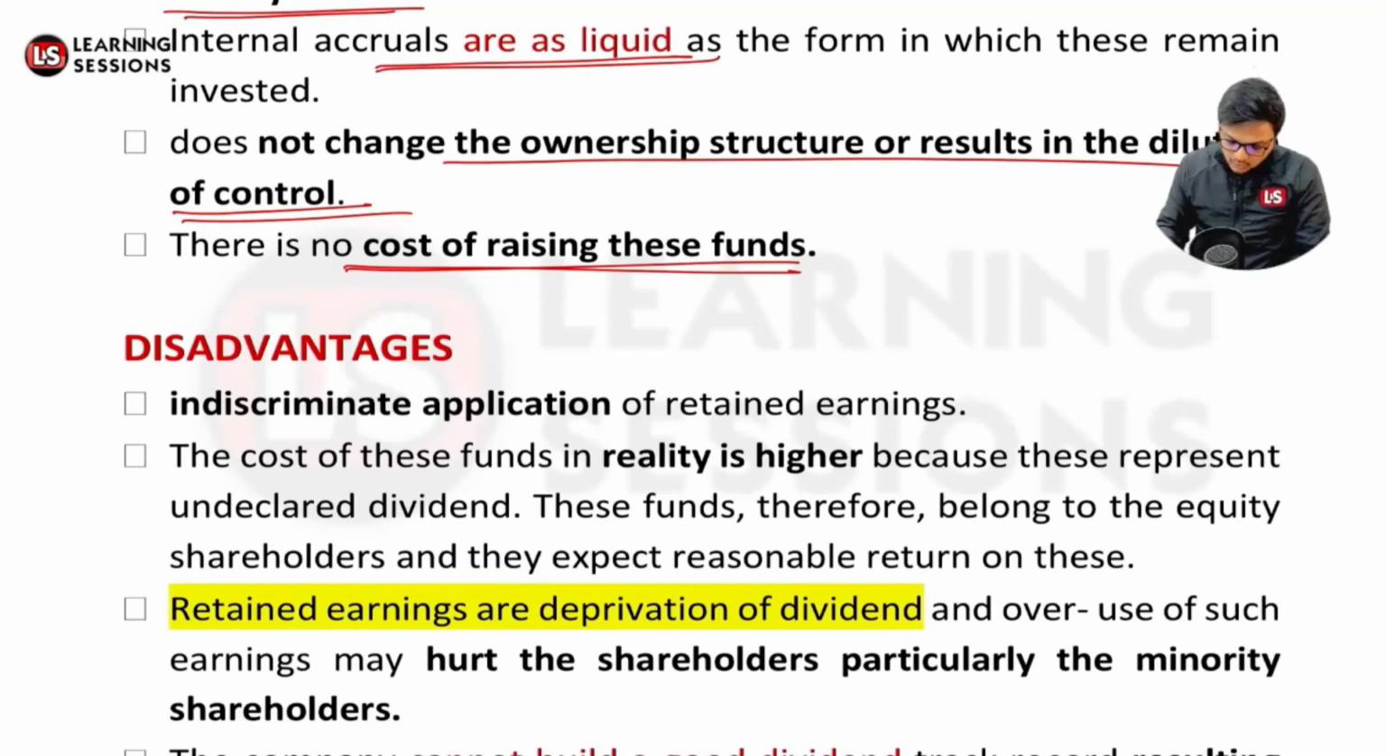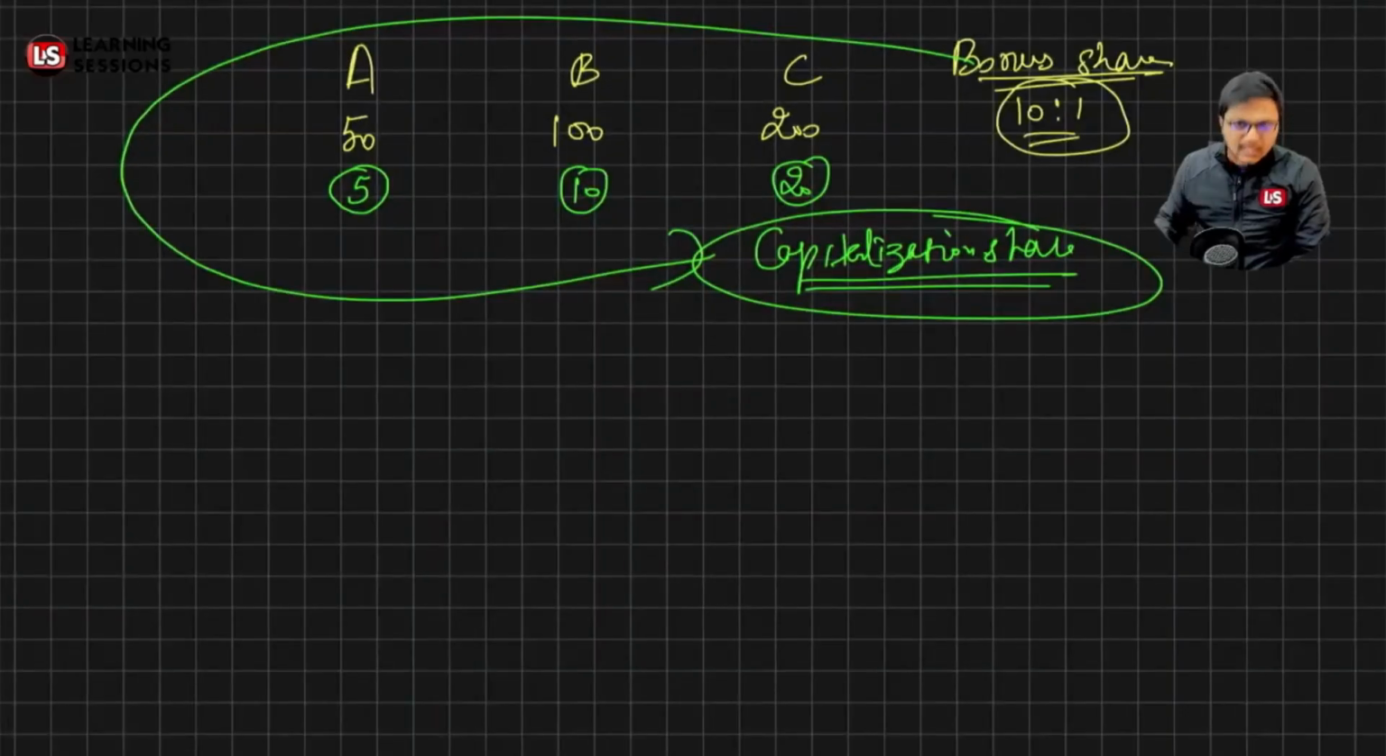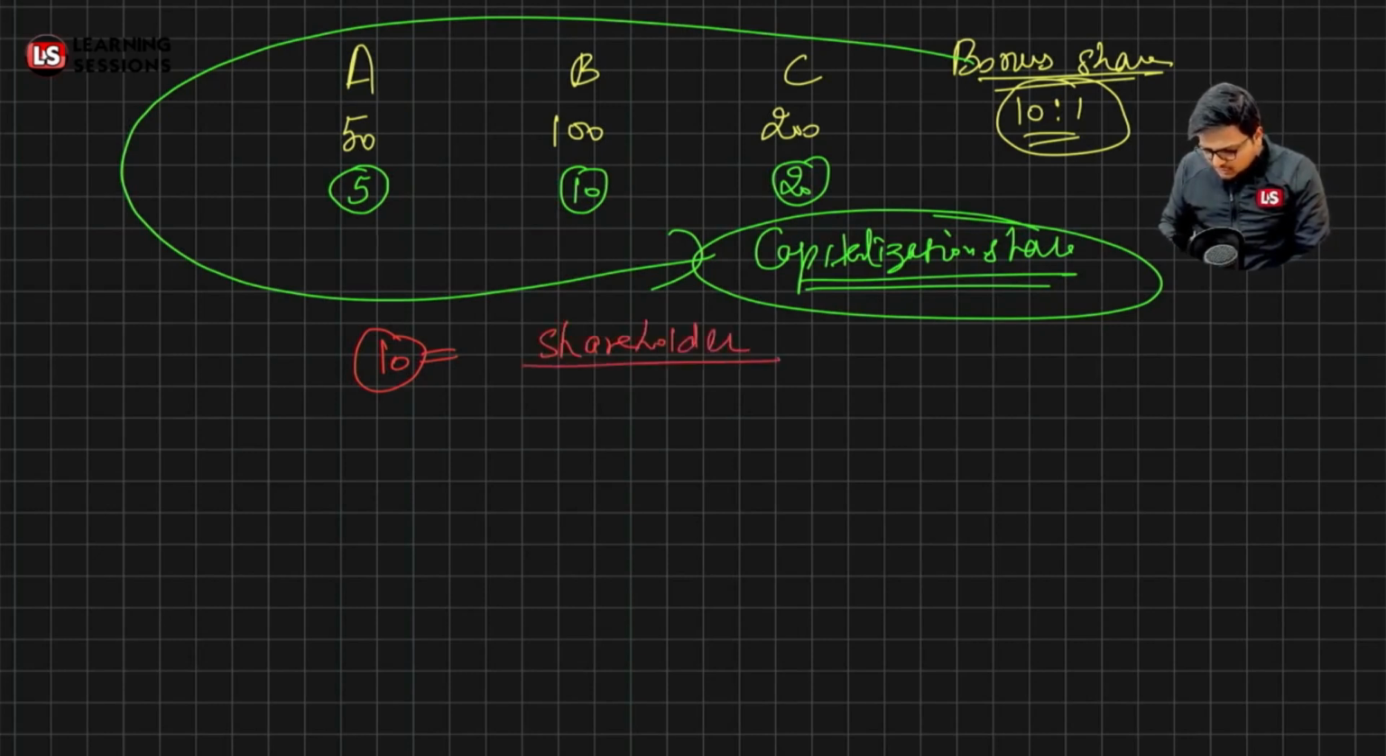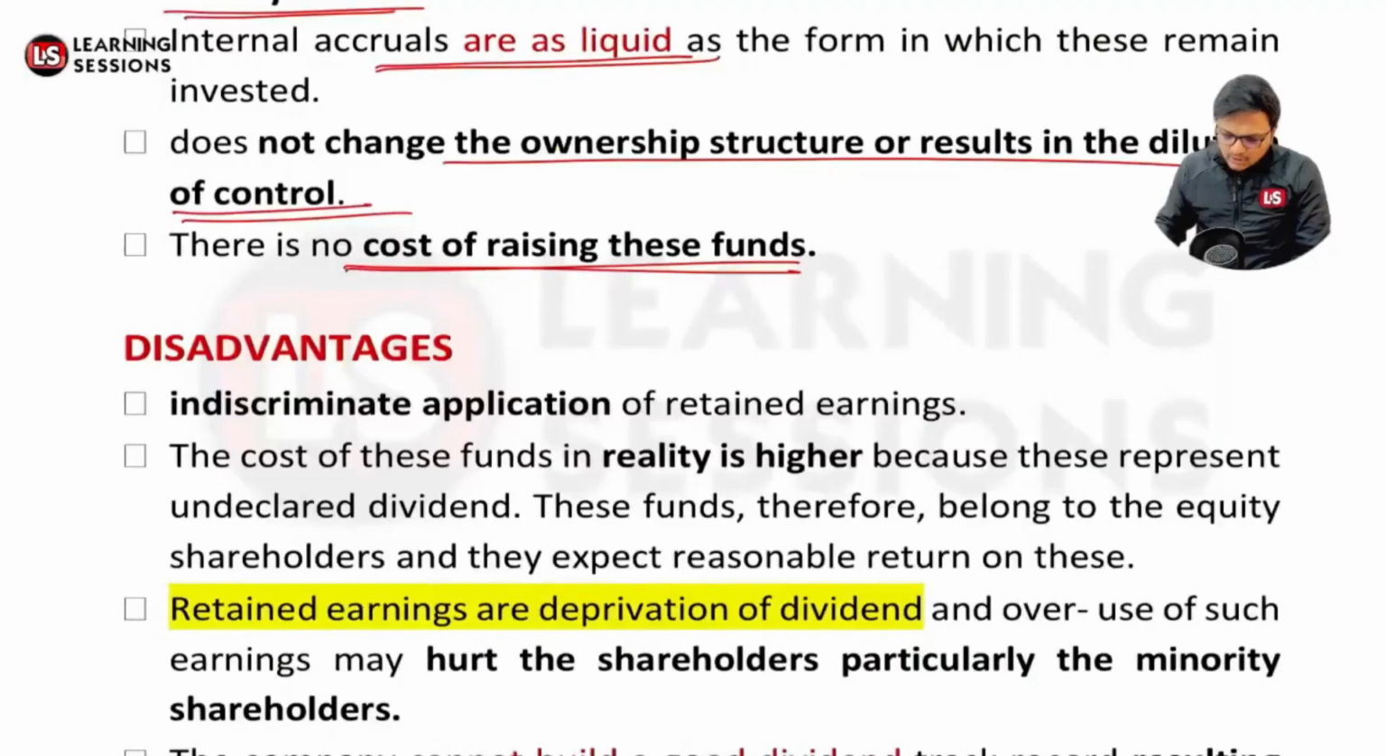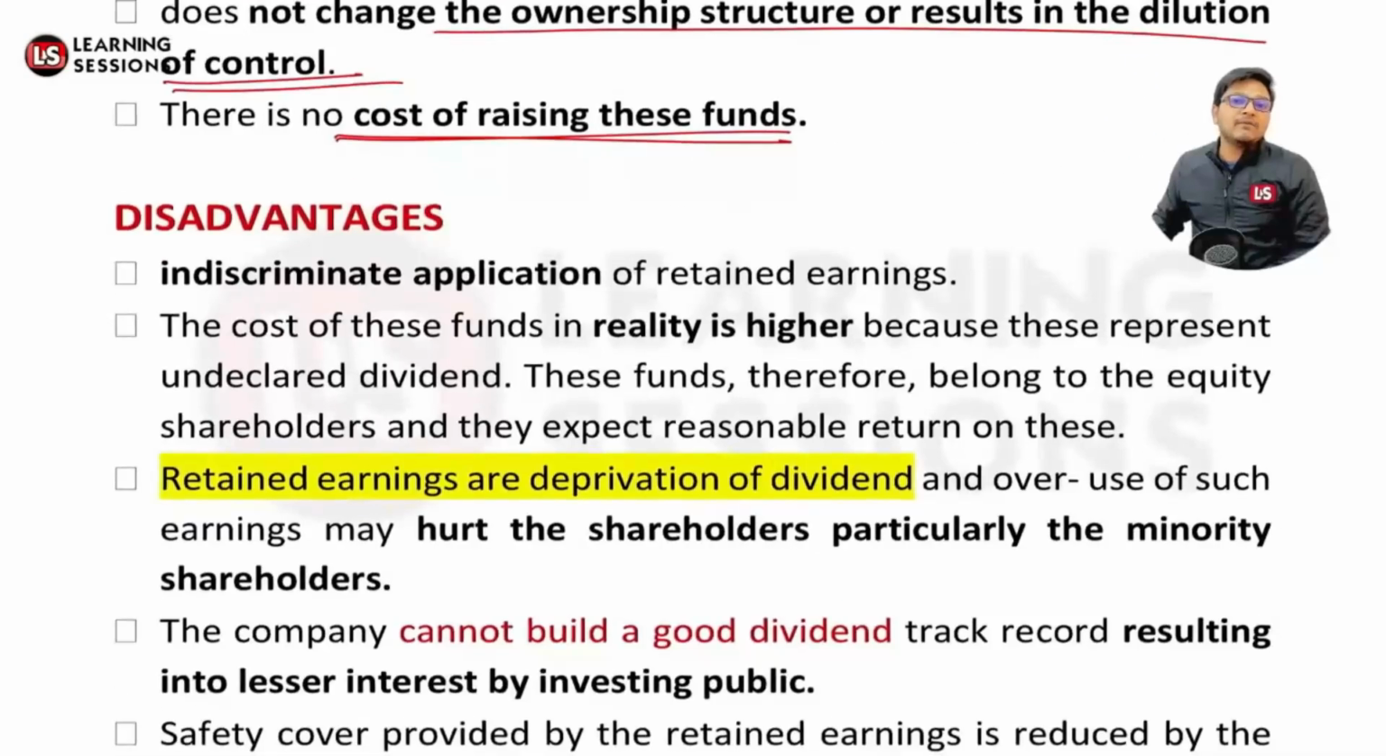So these are the advantages of the same, and now the disadvantages related to indiscriminate application of the retained earnings. Like I told you, these amounts belong to the shareholders. Now if the amount of rupees 10 crore is not appropriated properly and is not used in a good way, the shareholders' interest is not taken care of, and they may feel aggravated about it, right? Retained earnings are a deprivation of dividend, because that amount was to be issued to the shareholders, but you are depriving them of it. So it can hurt the shareholders, particularly the minority shareholders.